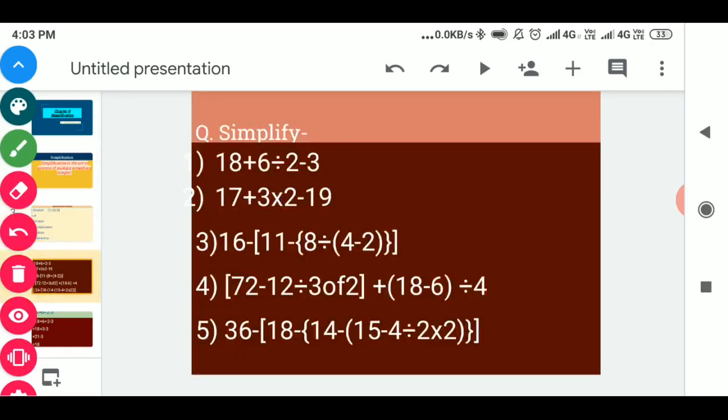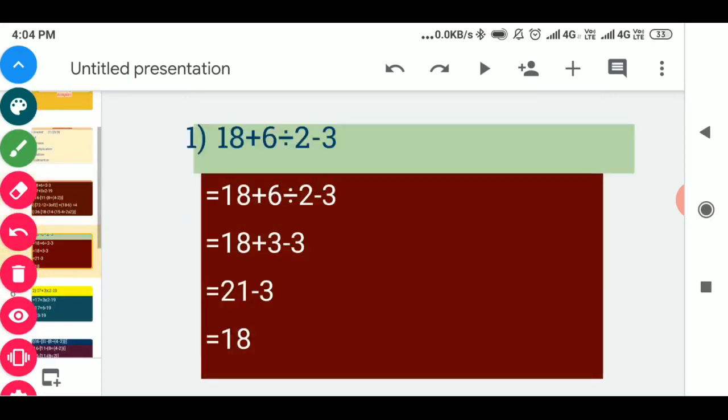Simplify these questions. Here are some questions given. Let us solve these questions one by one. First question is 18 plus 6 divided by 2 minus 3. To solve any question, we will first write that question in the solution. In every step you can see this equals to is given, so in every step you will write this equal to. In the first step we will write this question again.